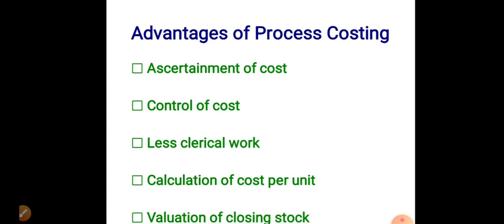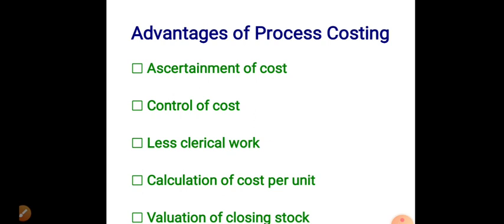Less clerical work. The calculation of cost under process costing involves less clerical work and expenses because of simplicity of cost record. It is simple to record, so there is less clerical work and it is not much expensive. Next, calculation of cost per unit.